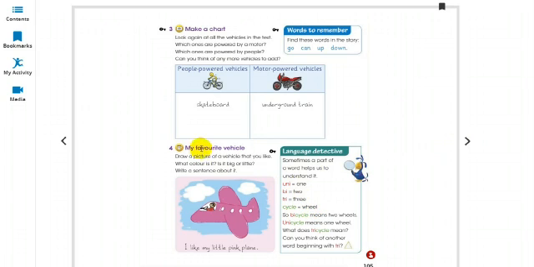So now let's have a look at this topic. My favorite vehicle. Draw a picture of a vehicle that you like. What color is it? Is it big or little? Write a sentence about it. So here I have drawn a plane and I have colored the plane pink.